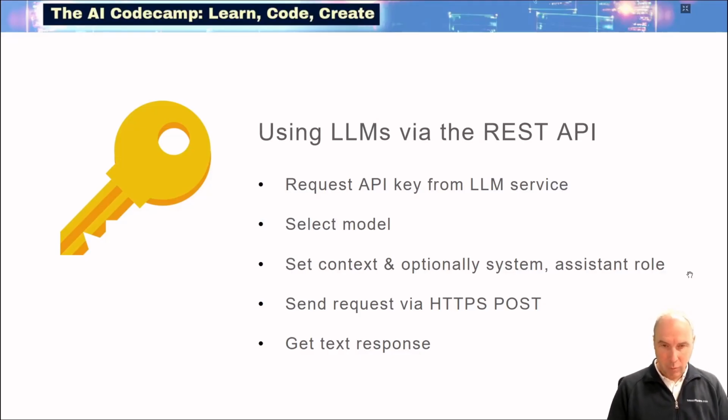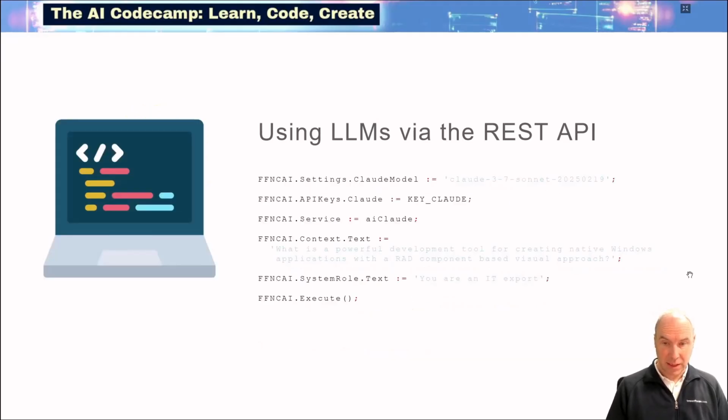Then when we have the API key ready and the model selected, we typically set the context, the prompt that we want to submit to the LLM. And in response to the HTTPS post of this prompt, we get a text response from the LLM. That is what the LLM answered us on this prompt.